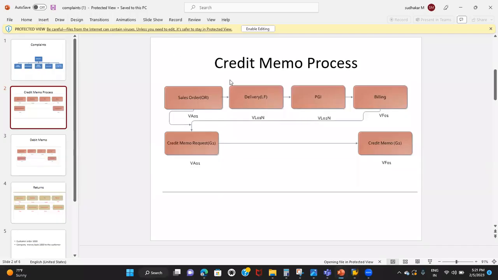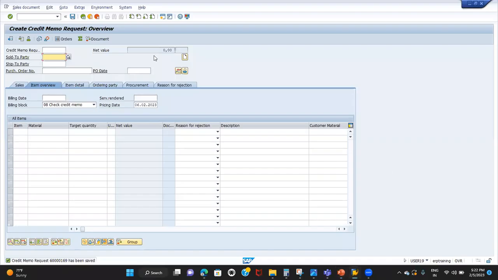As per this flow, we created the sales order, the delivery, the picking and PGI, and then the billing document. Then we took the billing document as a reference. When you're practicing, you can also take the sales order number as a reference. Then we get the credit memo request. The sales document type for the credit memo request can be either CR or G2. Now we are going to create the credit memo, which is a billing document, so we will go into VF01 and create the credit memo.